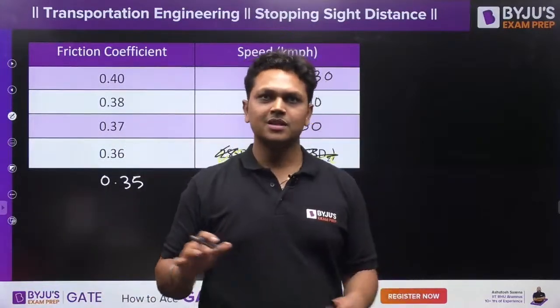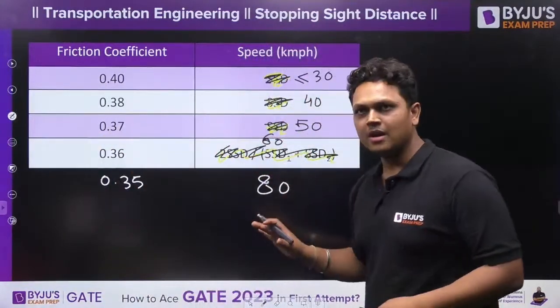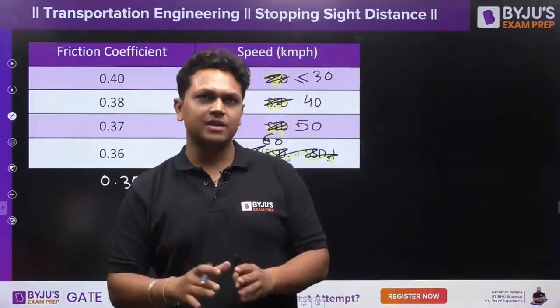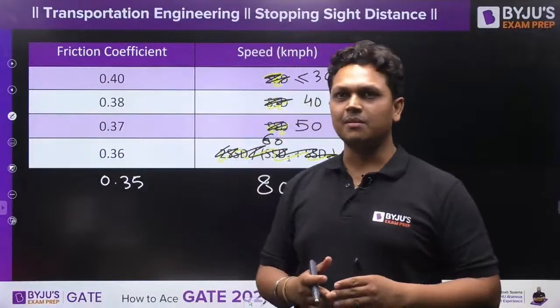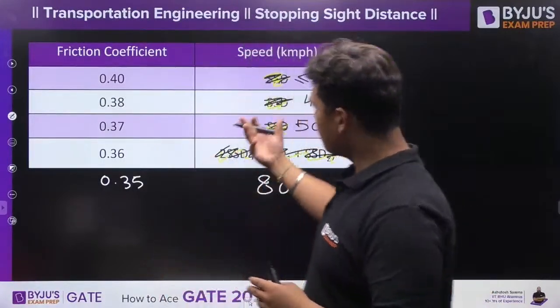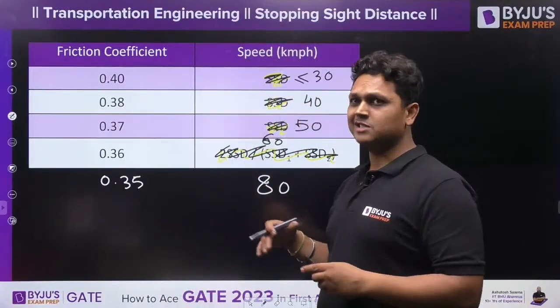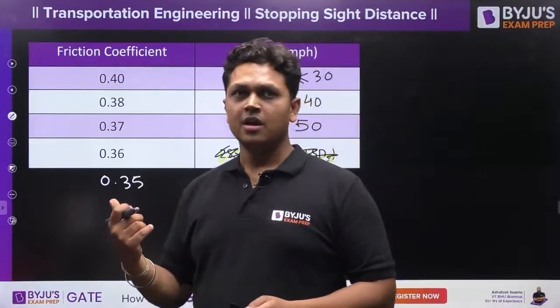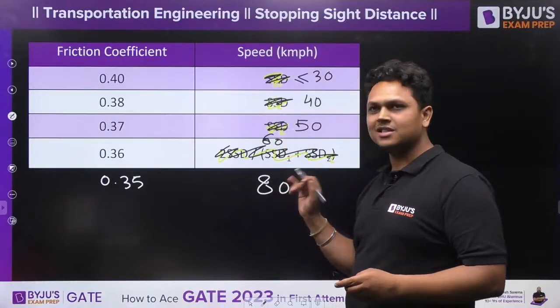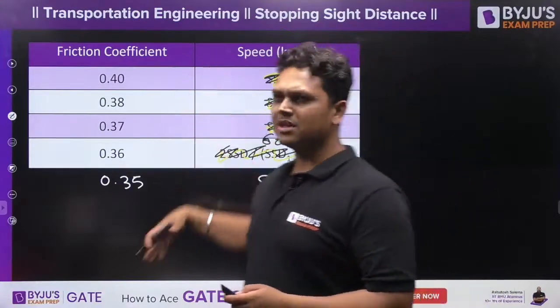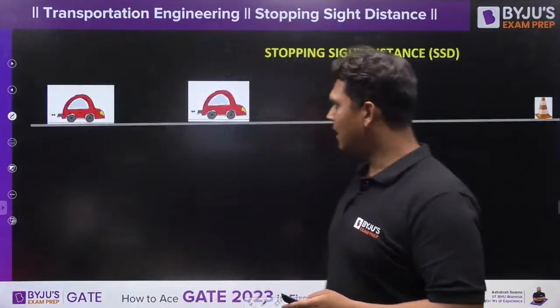But guys, this is only for reference purposes. You will be provided with the friction coefficient value in your GATE examination. If it is an engineering services examination, it is possible that they may expect you to know this value. Most probably they are going to give you a speed greater than 60 only, but still you can remember this table, very easy to remember, right?